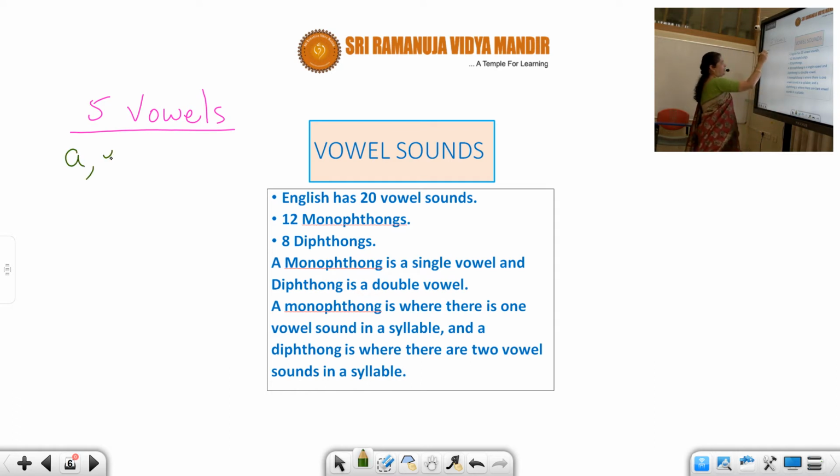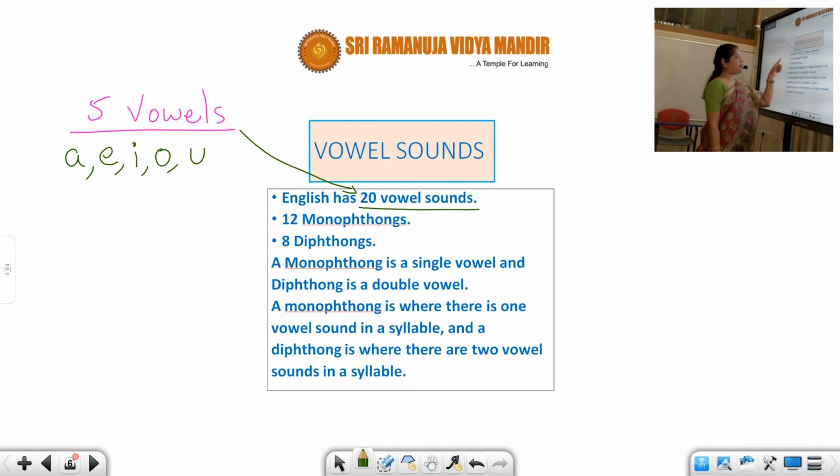A, E, I, O, U. But these 5 vowels contain 20 vowel sounds. Please understand, students, the 5 vowels contain 20 vowel sounds. And in those 20 vowel sounds, there are 12 monophthongs and 8 diphthongs.